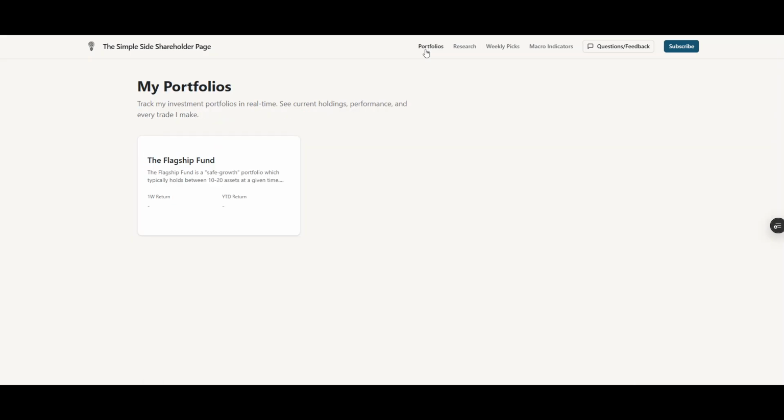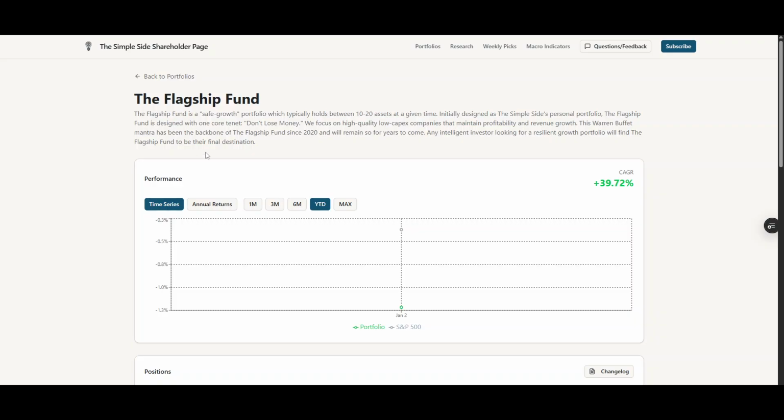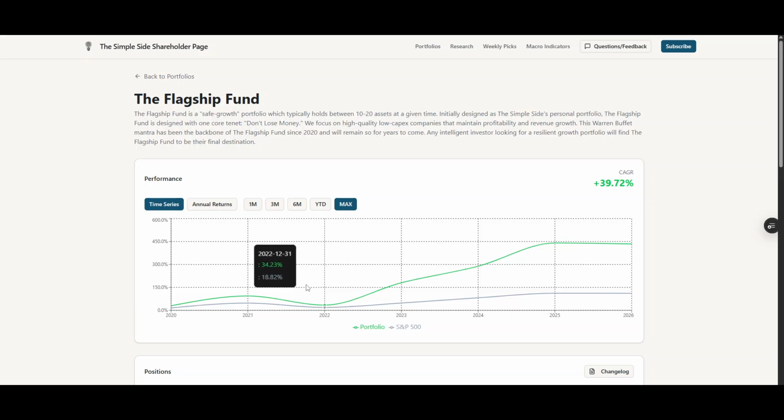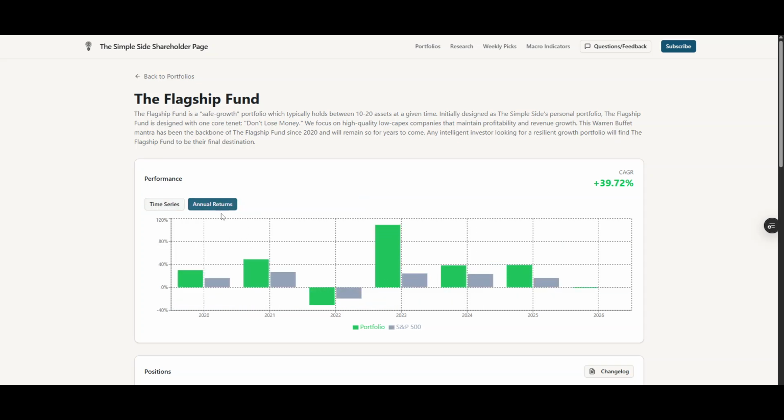Last but not least, we've got our portfolios. Now, these haven't updated with data yet, but if you click into the flagship fund and go to the max, you'll be able to see the returns of the portfolio since we started it in 2020. And then if you go to annual returns on this filter, you'll be able to see the returns we've had each year, not the compounded, but just the annual returns we've had each year. So you can see in 2020, we experienced a 30% drawdown.